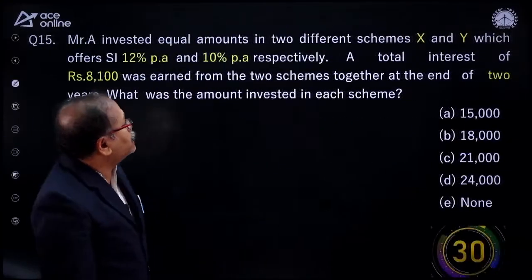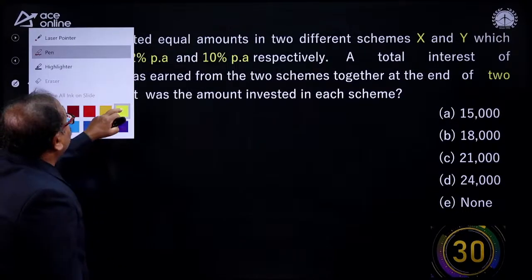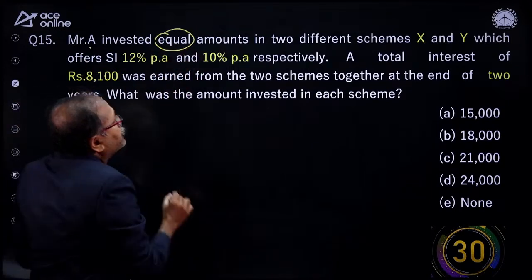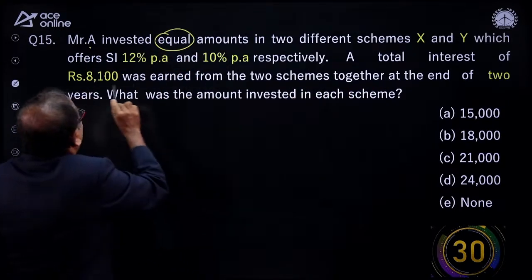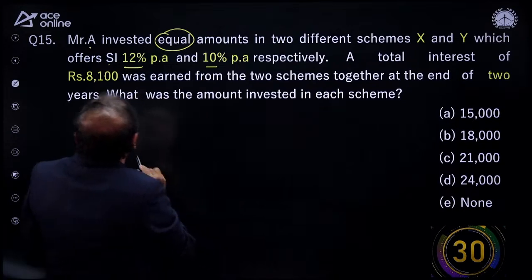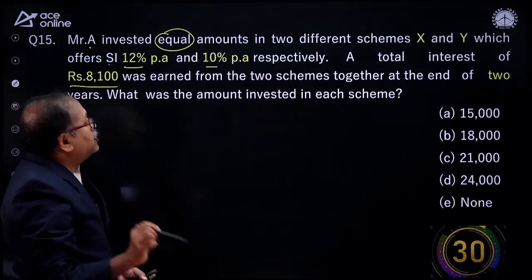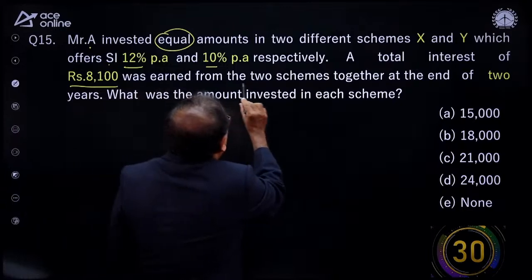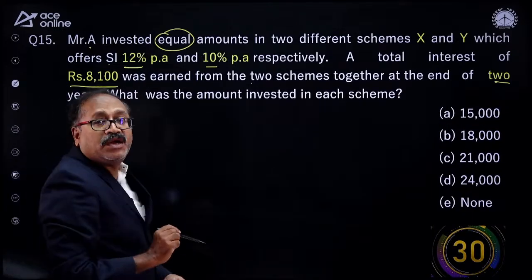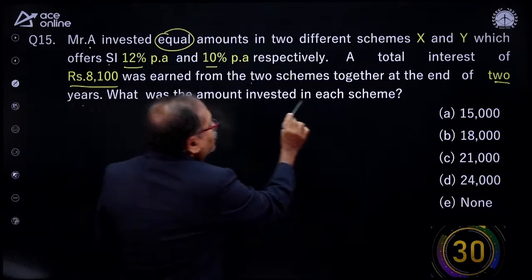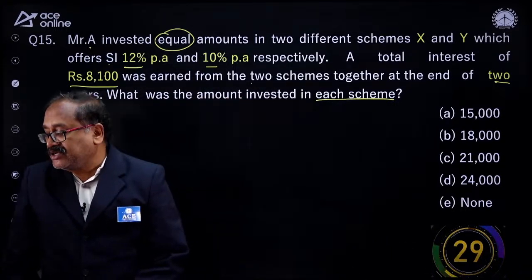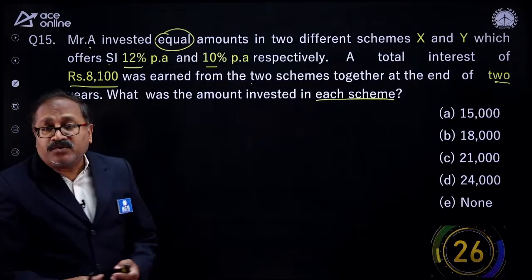Okay, now taking the next question here, look at this question. Mr. A invests an equal amount in 2 different schemes X and Y, which offer simple interest at 12% per annum and 10% per annum. A total interest of rupees 8,100 was earned from the 2 schemes together at the end of 2 years, with an equal amount invested. So what is the amount invested in each scheme? Your time starts now. And here we are on question number 15.